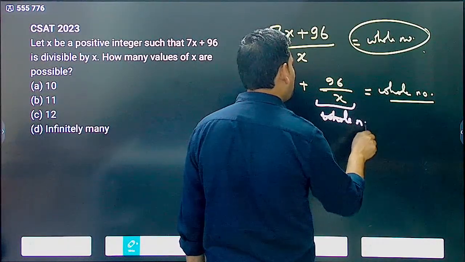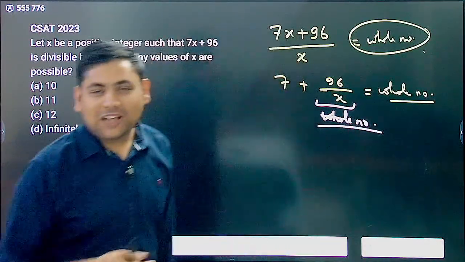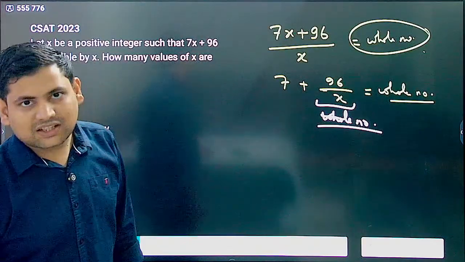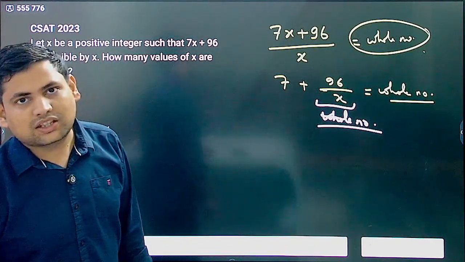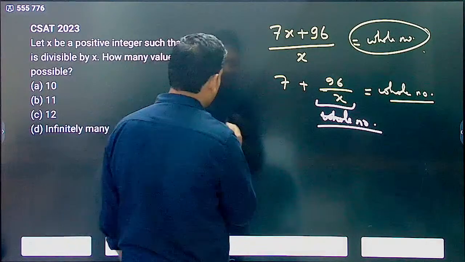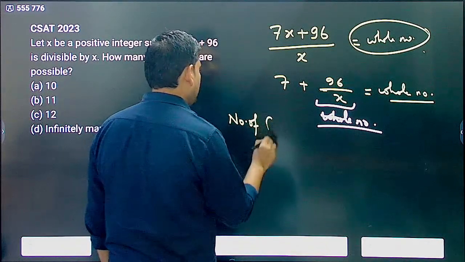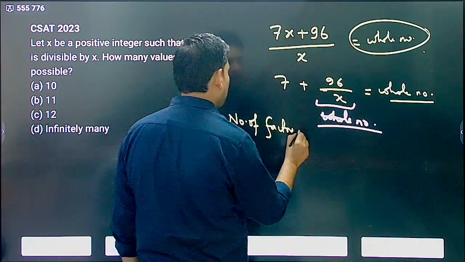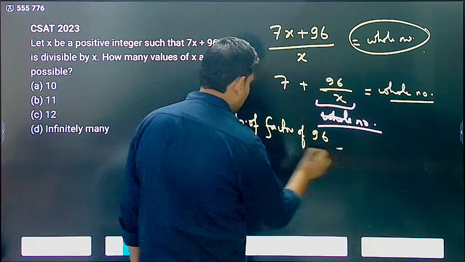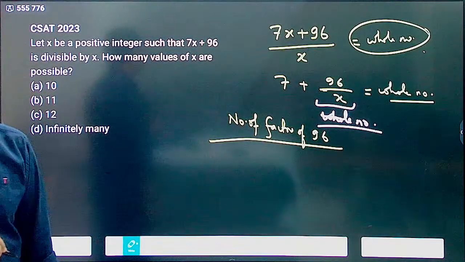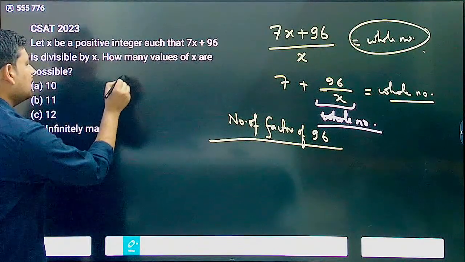And when will you have a whole number? When 96 is a multiple of x. That means, in other words, you need to find the number of factors of 96. And this is very easy to find. Number of factors of 96, how will you write it?